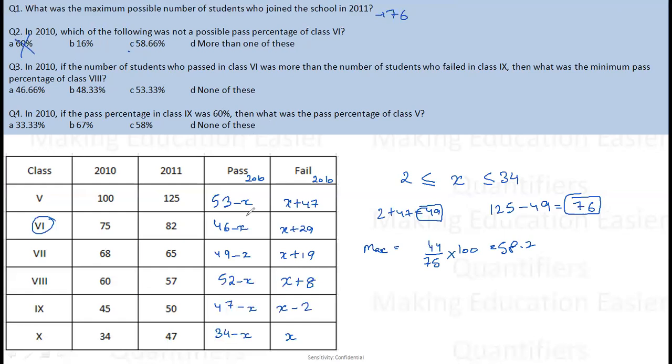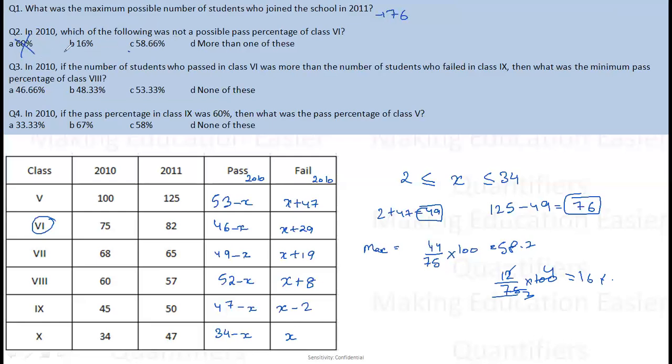Let me also check for the minimum value. If I want to check for the minimum value, I would want as many students as possible to fail. Okay, I would want the maximum number of students to fail in 2010. So the maximum number of students who can fail is 34. If I put it as 34, then 34 plus 29 is 63. The remaining kids are 12. So 12 upon 75 into 100, 16% is the minimum percentage of people who will pass. So 16 can also exist.